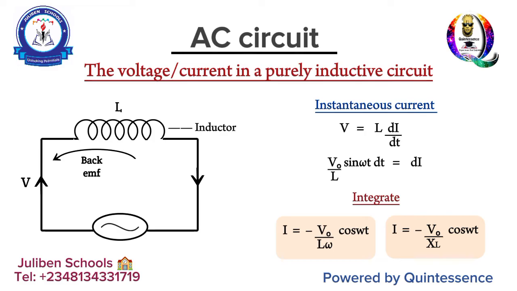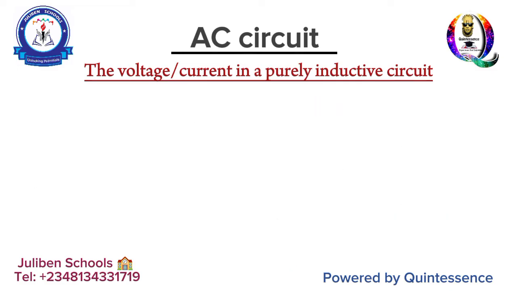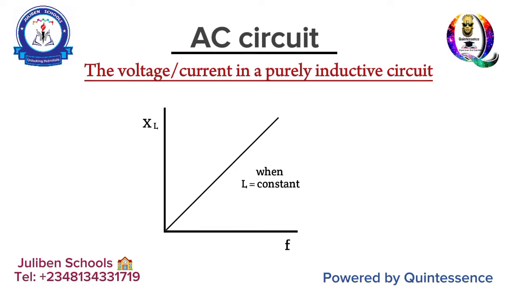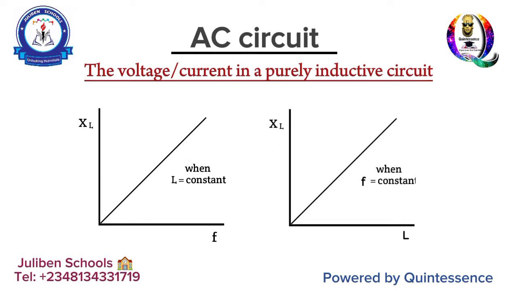That negative sign simply means opposition to the flow of current in the circuit. Very important. Take note of that. And then if you draw a diagram of inductive reactance to frequency at constant inductance, you have a direct proportionality. And inductive reactance and inductance also have a direct proportionality at a constant frequency.